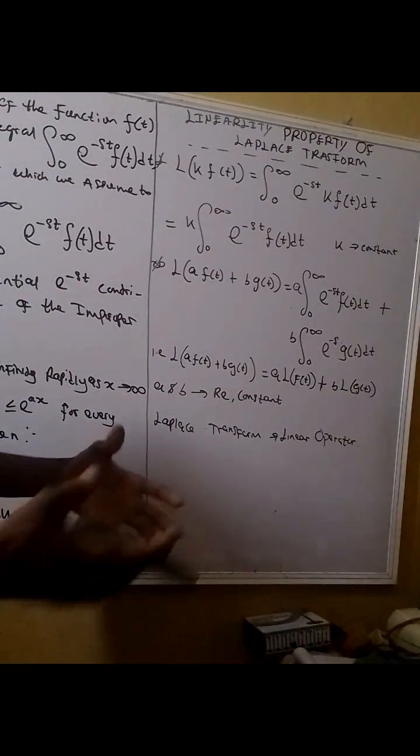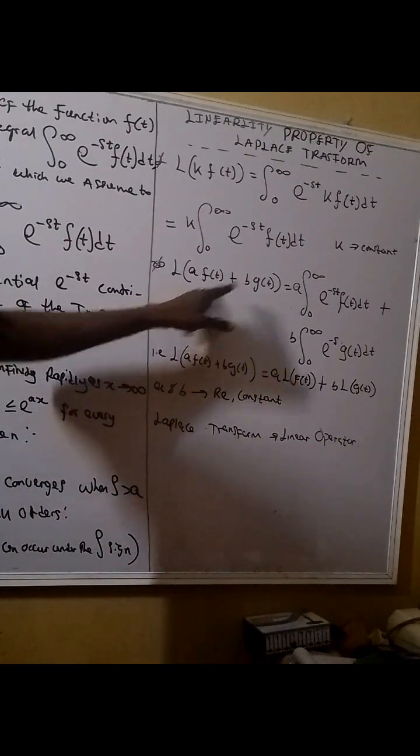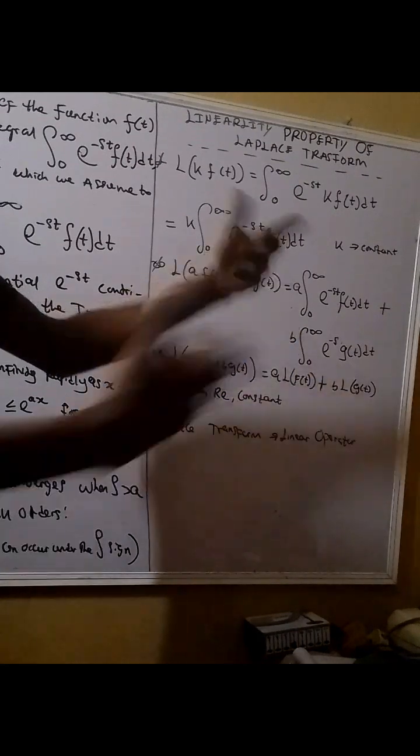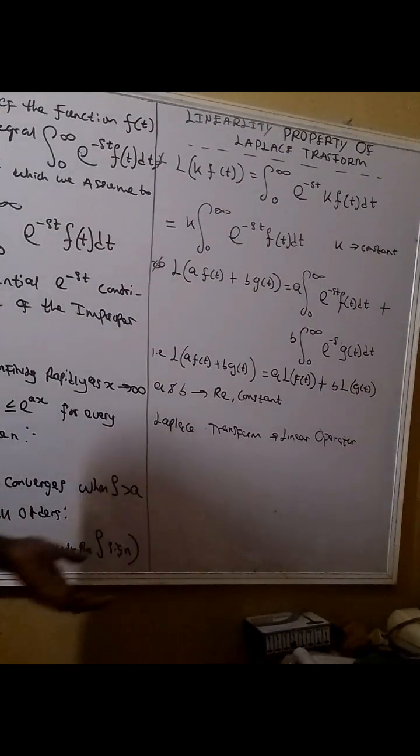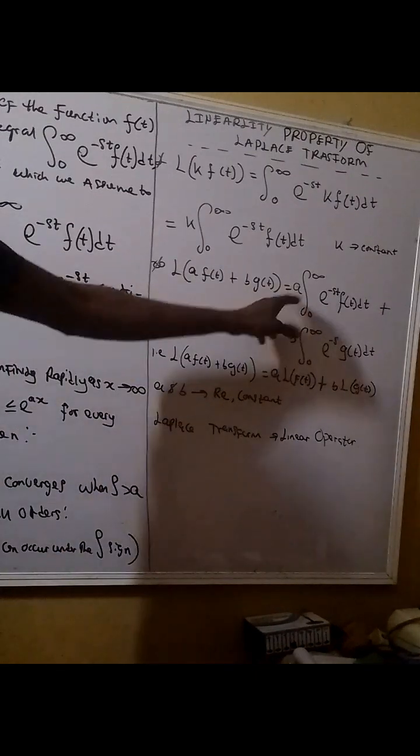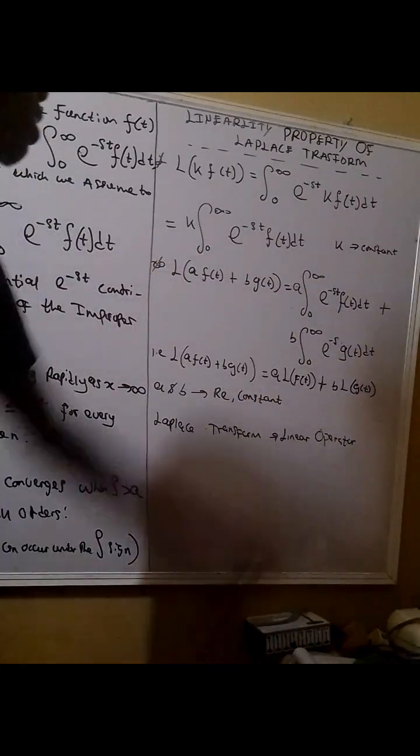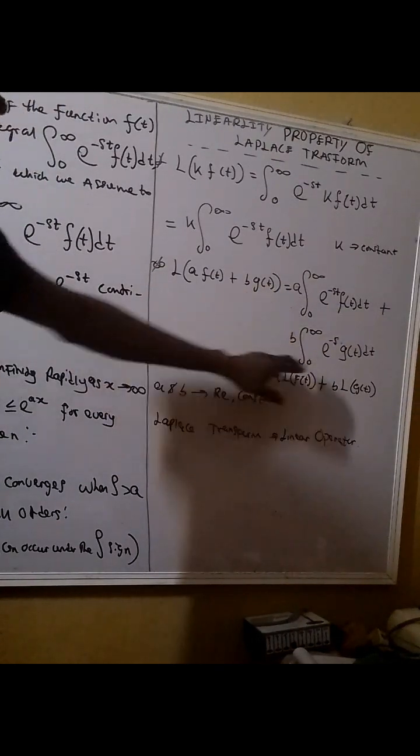Now let's assume you have two Laplace transforms. Let's say the Laplace transform is a constant times the function of t, plus another constant times another function, with the Laplace transform putting them into brackets altogether. You should know that this is a clear intuition. You have the constant a integrating from 0 to infinity of the exponential function times the function of t dt, with the constant coming outside, then plus the same thing applicable to b also.